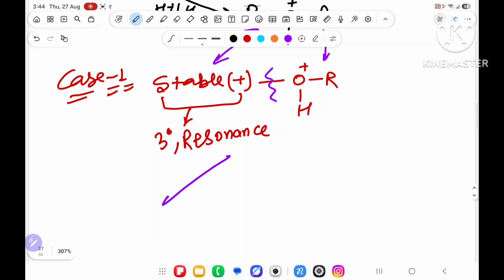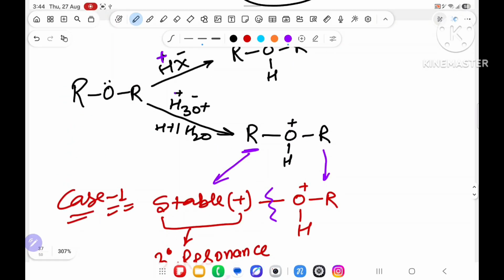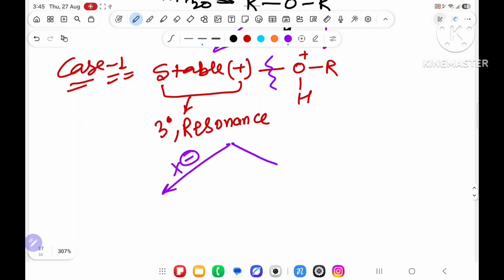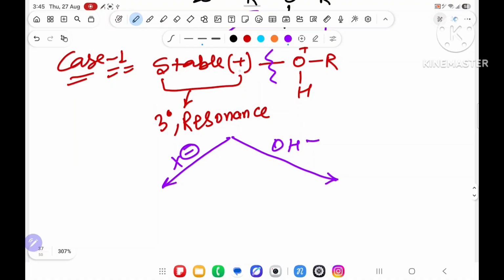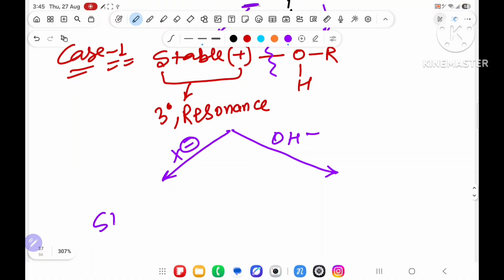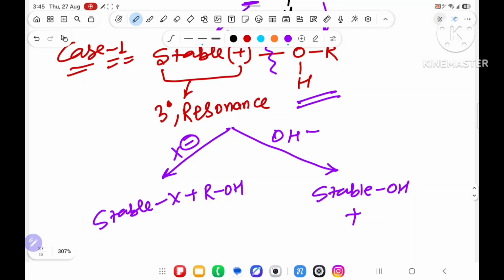Then after breaking, what happens? One will give X minus, because both have already given H plus, so they have to give X minus. One will give OH minus, meaning H2O. X minus and OH minus. So the plus will get X minus, and the stable will get OH. What is left over here? ROH. Over here, what happened? The stable will get OH, alcohol, and another one is also ROH. Understood?